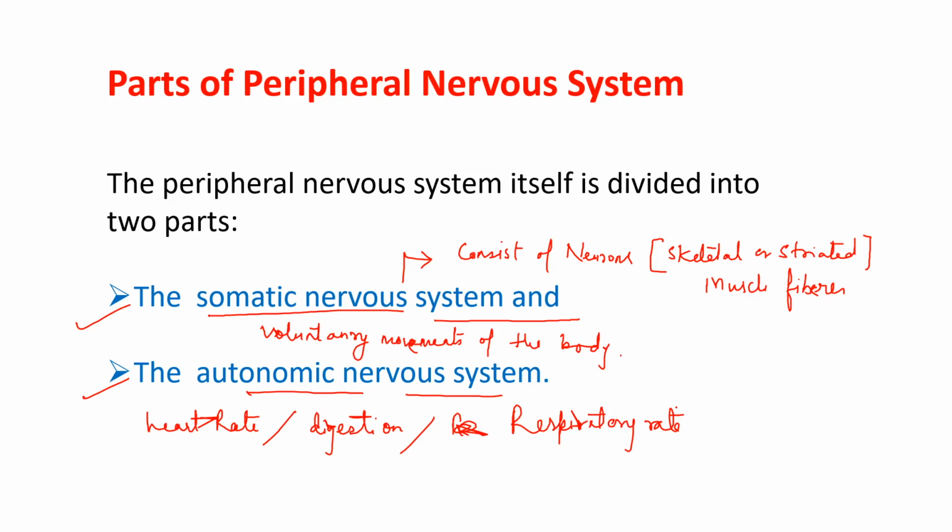So basically this is a control system which acts unconsciously and regulates all the body functions like heart rate, digestion, respiratory rate, pupillary response, urination and sexual arousal.